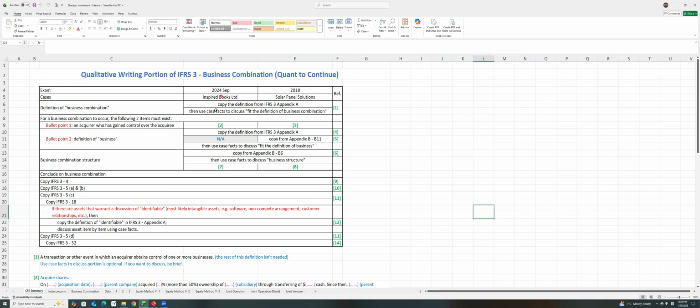Now, what happened in Inspired Books Limited? That's acquisition of shares. If you acquire an associate or subsidiary, then you acquire shares. That company still exists as a separate legal entity. For example, in our case, we are IBL, Inspired Books Limited, and we acquired shares of another company. So the two companies both exist as separate legal entities and separate tax entities. This is one entity, this is another entity, and this is the parent company. This is the sub. Okay, so this is called strategic investment.